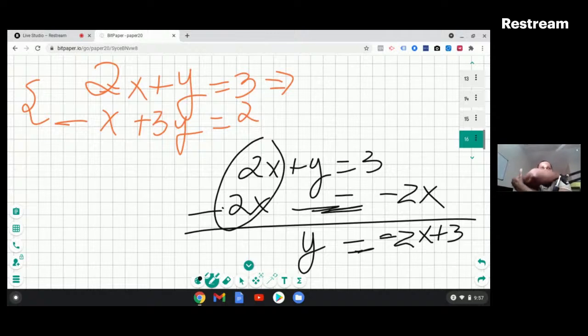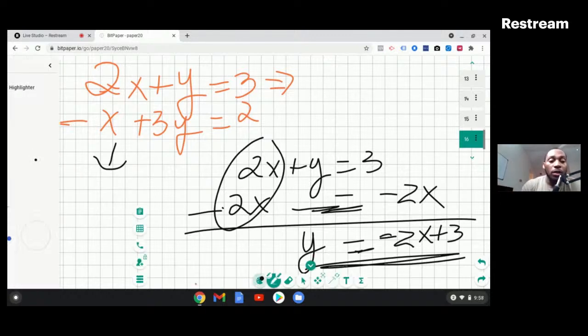And if you want to plot things, the easiest way to do it is just choosing 2 points and then you plot them on a graph. So maybe we'll leave this one right here, and then we're going to solve for y on this equation, and then after that we're going to plot both of them. So let me use a different color, maybe blue for example, to solve for y here.